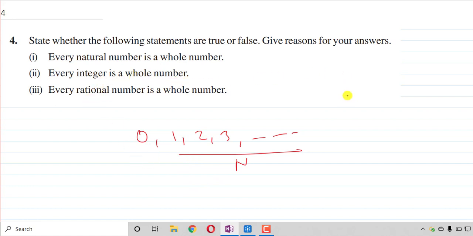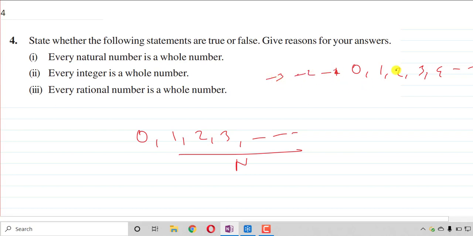Every integer is a whole number. No, because what is an integer? Write it down. This is your whole numbers, but in whole numbers the negative numbers are not included. That's why all integers are not whole numbers. All whole numbers are integers.